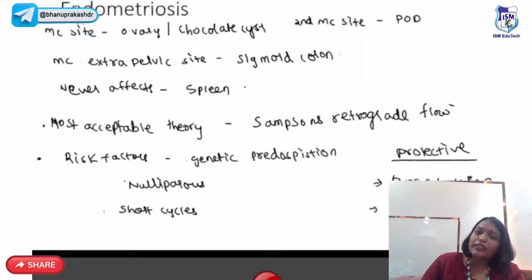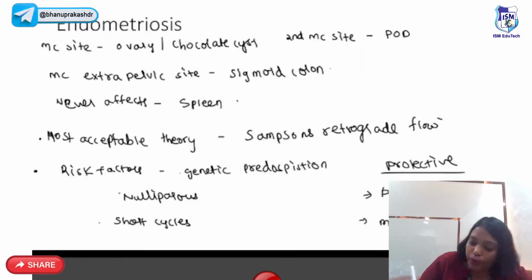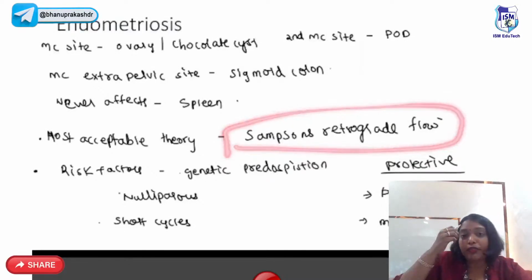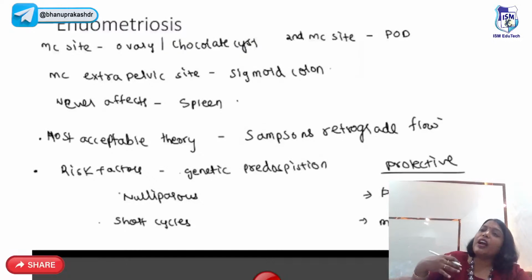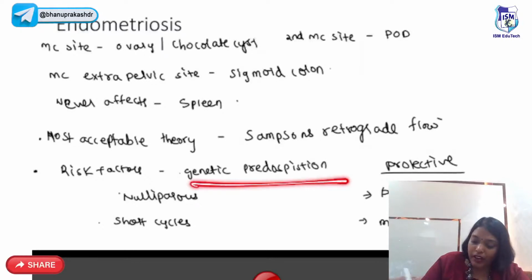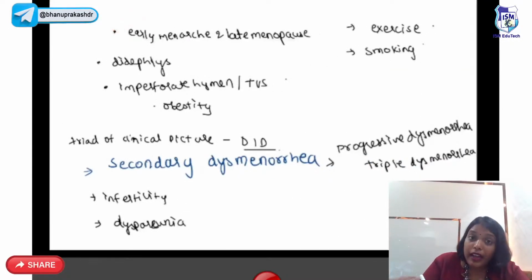So why is the endometrial tissue going outside? One of the proposed theories which is most acceptable is that menstrual blood is going through the fallopian tubes outside and getting stuck somewhere. So the most acceptable theory is Sampson's retrograde flow. So what are the risk factors here? Any condition where you have repeated menstruation. So genetic predisposition is one, nulliparity, short cycles, early menarche, late menopause, didelphys, imperforate hymen, transverse vaginal septum and obesity.